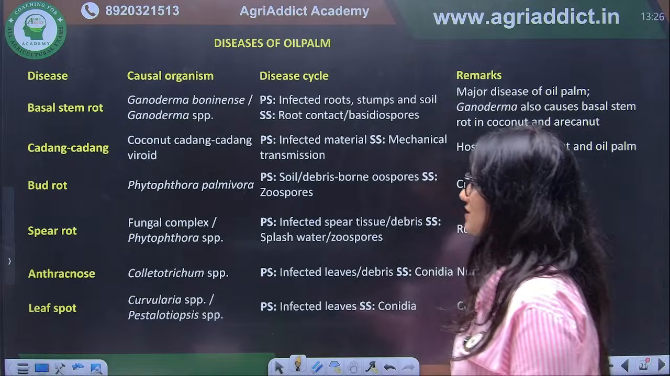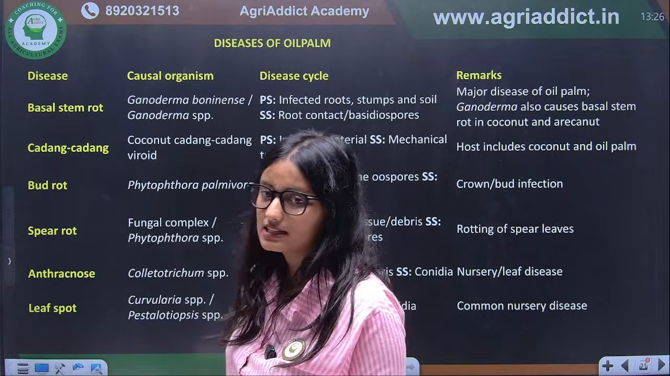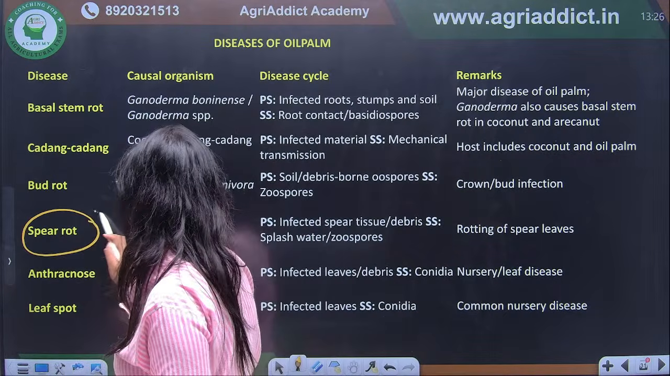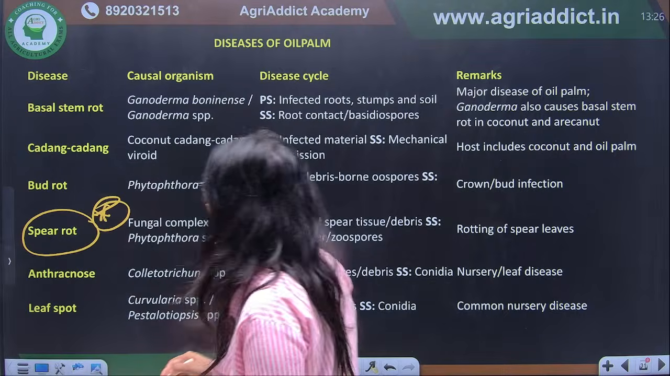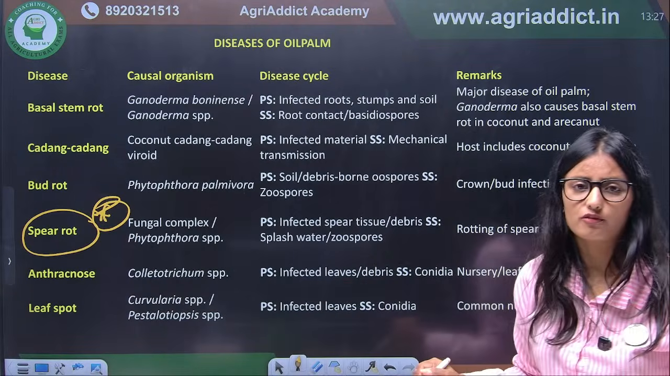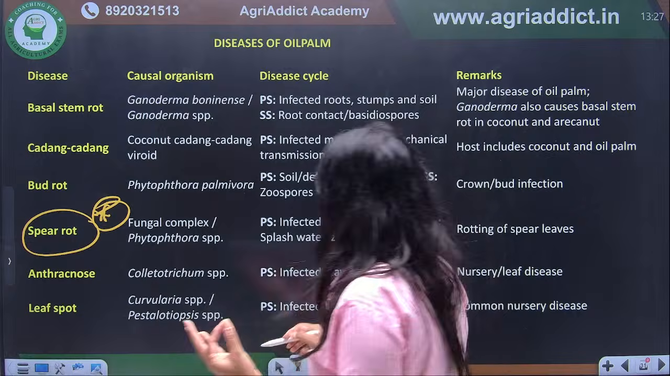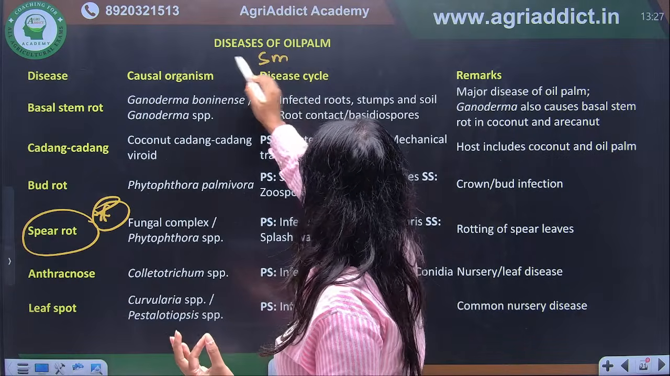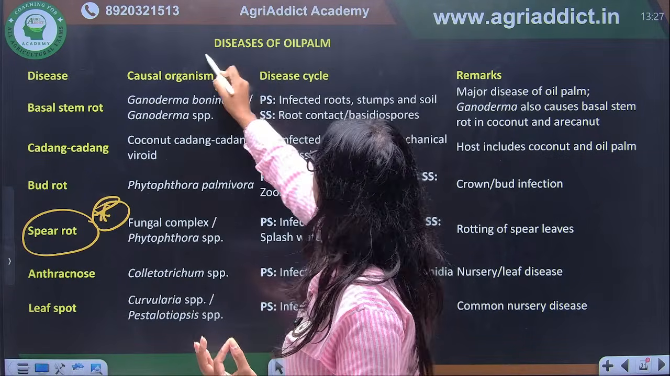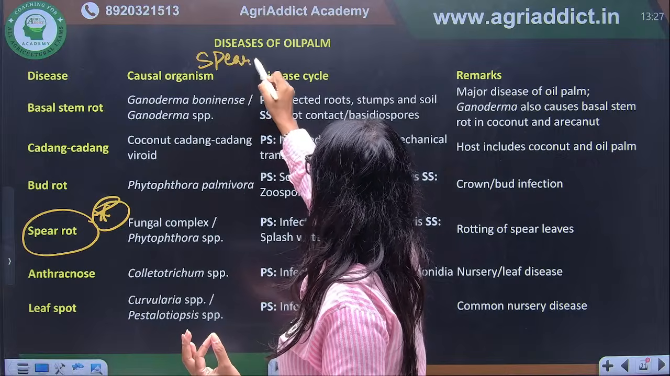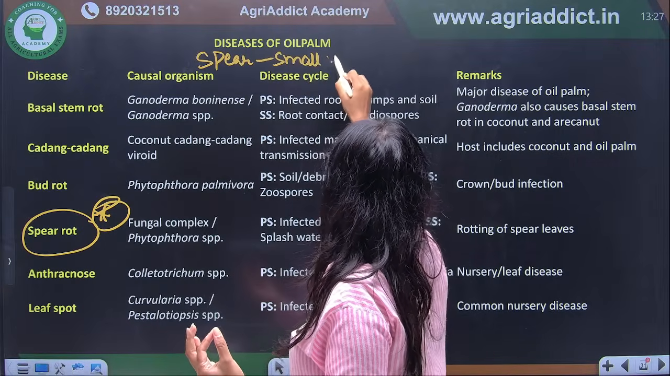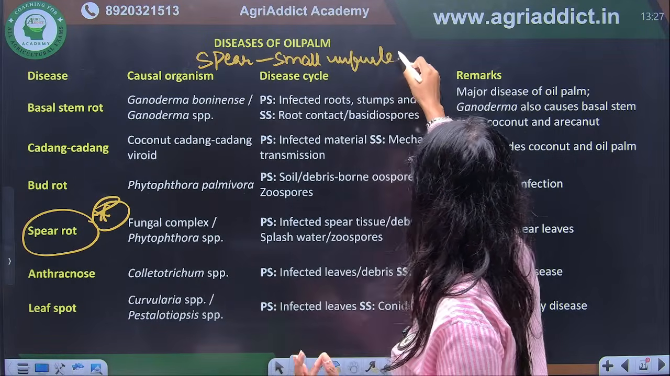Let's talk about diseases of oil palm. Again, this is spear rot. This is very important from an exam point of view, that spear rot is a disease of which of the following? What is a spear? Spears are small, unfurled leaves.